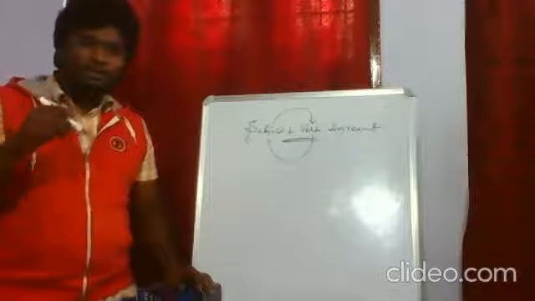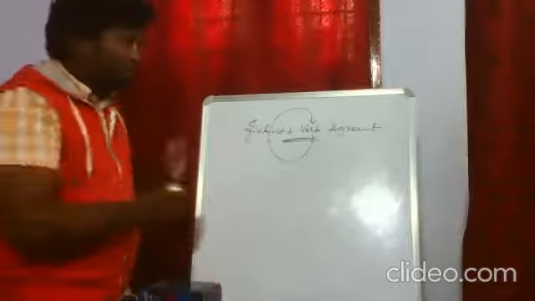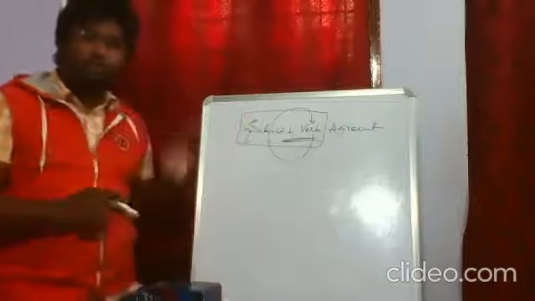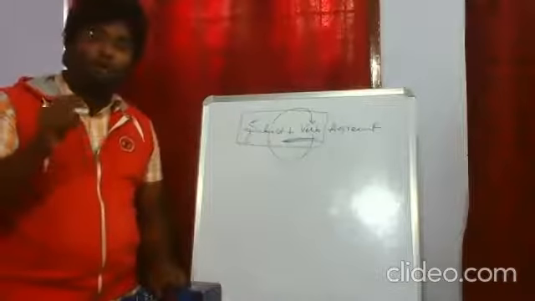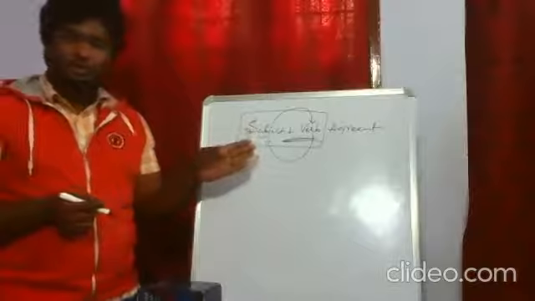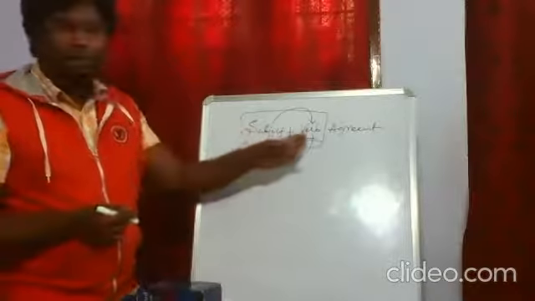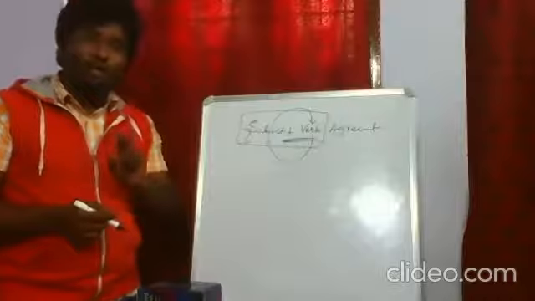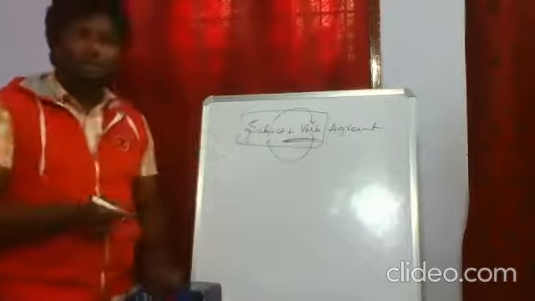The subject and the verb are the most important elements of a sentence. Without a subject, we cannot frame any sentence, and without a verb, we cannot frame any sentence. So that is the reason these two are called important elements of a sentence.